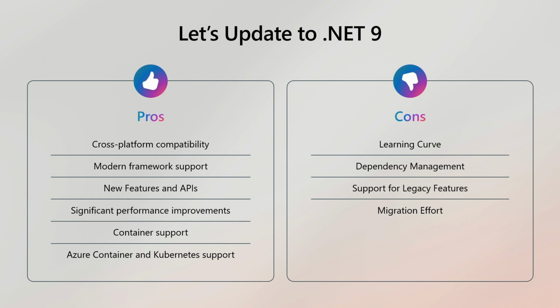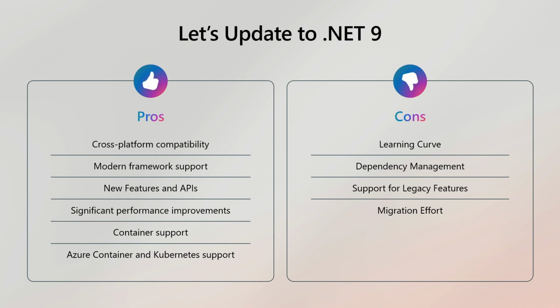We have support for containers, so it becomes easy to package up exactly how your application runs and deliver it onto either Azure Container Apps or Kubernetes. It's all supported and in the box for you with the .NET 9 and .NET 8 versions that are currently supported.